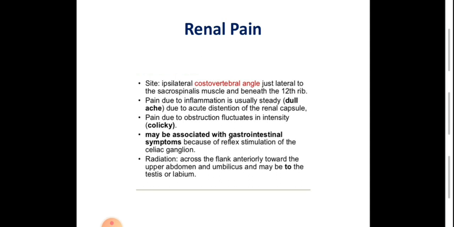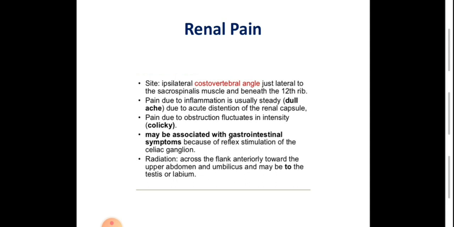Inflammatory pain is usually steady and dull in nature, usually due to distension of the renal capsule by an inflammatory process like pyelonephritis, or a rapidly enlarging cyst or tumor that causes intratumor hemorrhage or necrosis and rapidly distends the renal capsule. While the pain of the kidney due to obstruction is usually intermittent, fluctuating in intensity, called colicky pain.